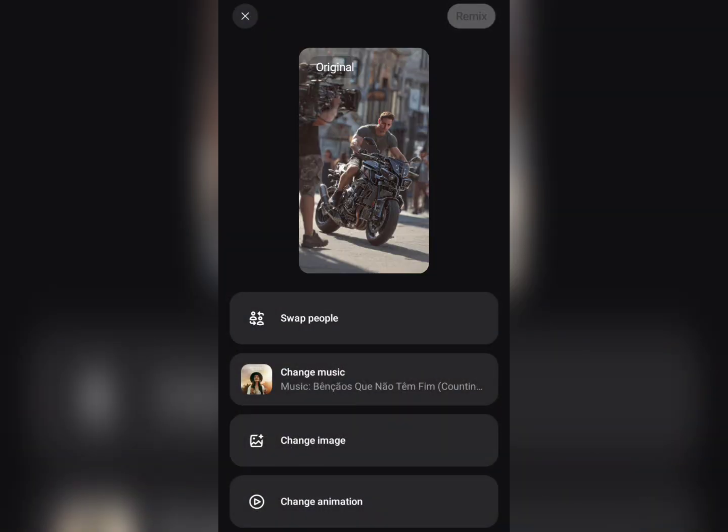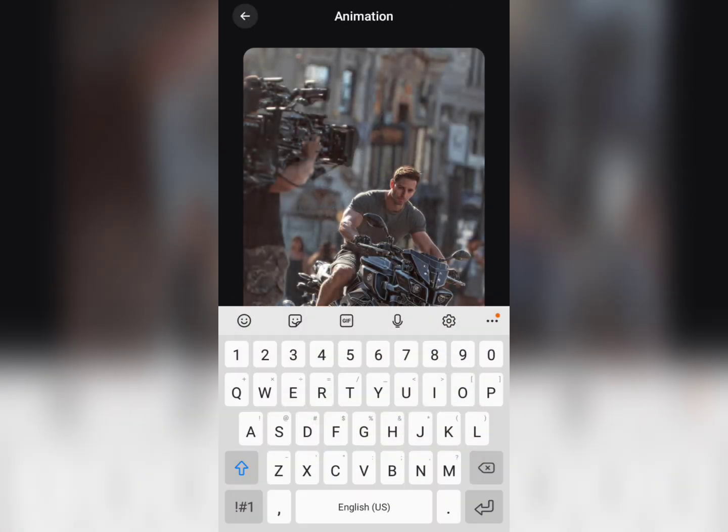For example, this one here, I can either swap the person in the video, change the music that's being played in the video, change the image overall, change the animation, make some changes, pretty much editing the video to my liking using this application. So you can tap on change animation. Let's say I want to change the color of the bike. Whatever the case is, you can change.